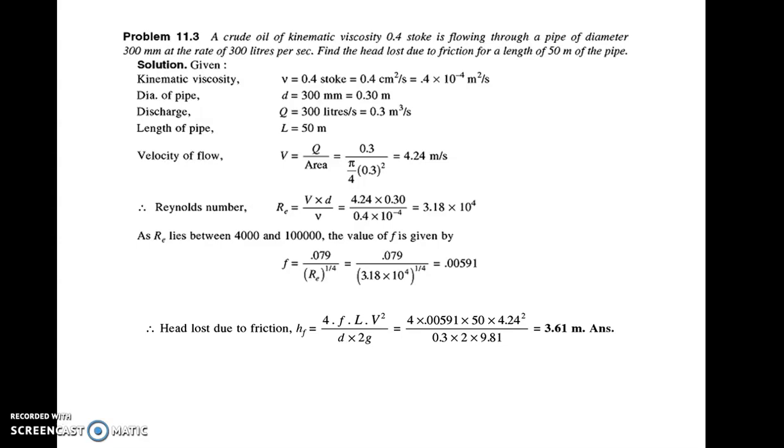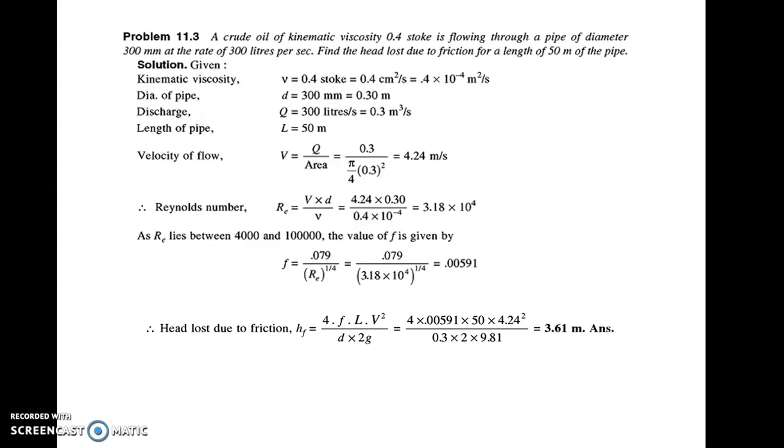Reynolds number, you know, it is rho Vd by mu. But here mu by rho we know it is nu. So you can also write the formula as Vd by nu, and it is coming as 4.24 into 0.3 upon 0.4 into 10 raised to minus 4, which is 3.18 into 10 raised to 4. That is greater than 4000. So the Reynolds number is greater than 4000, hence the flow is turbulent.